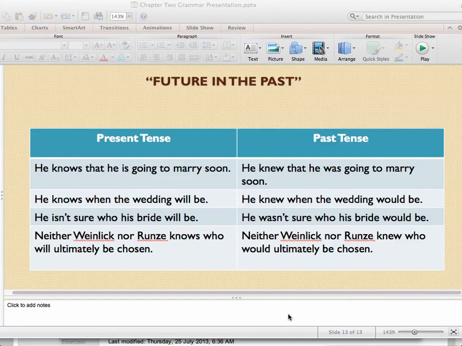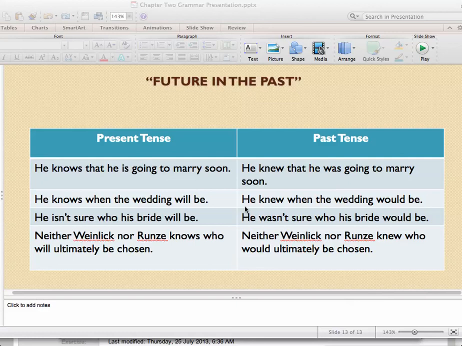You've got the sentence in the reading, he knew that he was going to marry soon. That's all in the past tense, right? You could think about the present tense, a whole different person, maybe George, not Weinlich, but George now. He knows that he is going to marry soon. That's what that sentence looks like in the present tense, but we're talking about Weinlich in the past tense, so it looks like that.